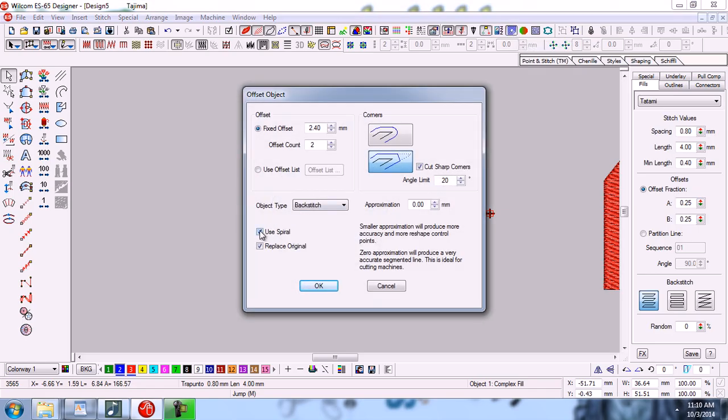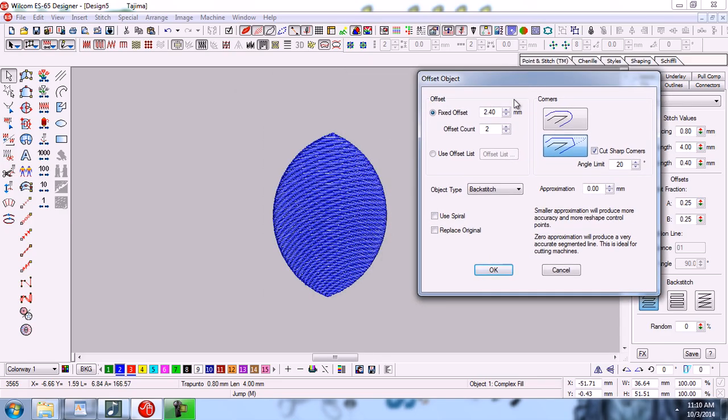There are different options. First I will check all of them. Now first you have to select the distance. For example, I will choose 2.40 millimeter, and now you have to select the number of counters. For example, I choose only one, and now you have to select the corner type, that what type of corner you want to use. If you want a rounded corner, you can click here, and if you want a squared corner, you can click here.